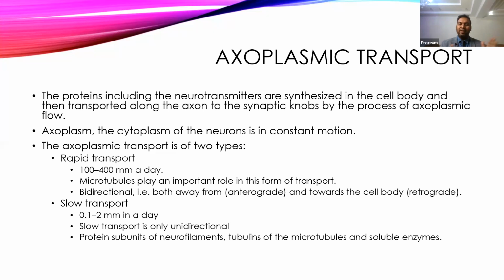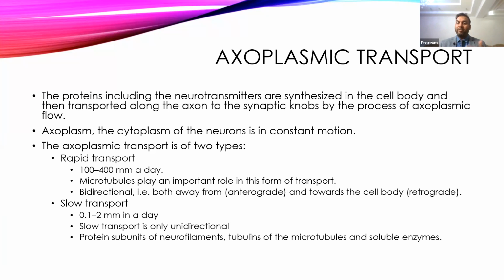It goes from the body to the axoplasm, and the substances it carries are neurofilaments, tubulins, soluble enzymes, or protein subunits from the body to the synaptic terminals. Because of this transport mechanism, the functioning of the axon is maintained, and repair of the axon occurs because of the synthesis in the soma.